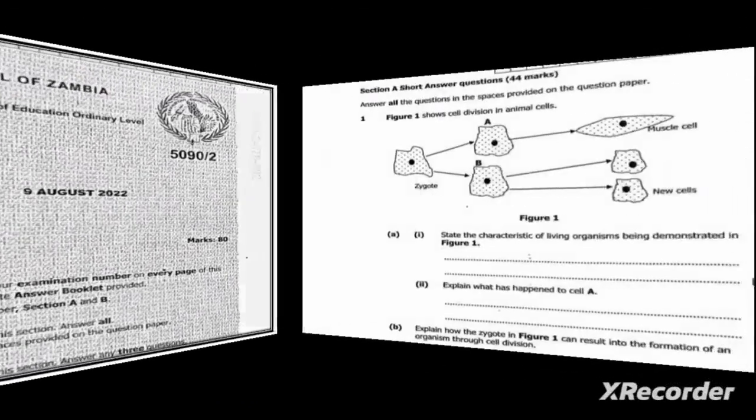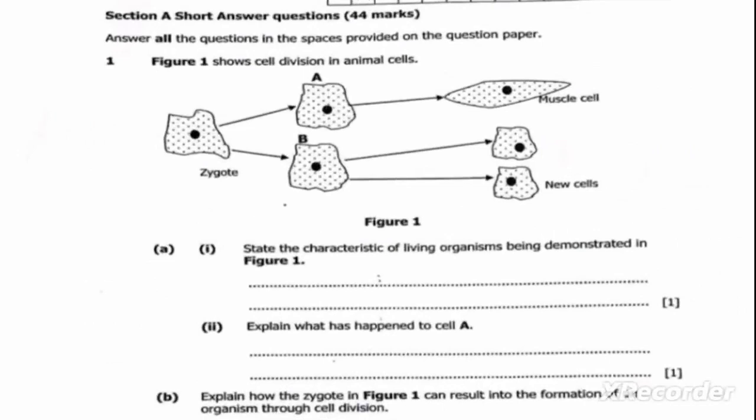Which is Biology Paper 2 GCE. This is Paper 2. Answer all the questions in the spaces provided on the question paper. So we will be writing our answers in the spaces provided.